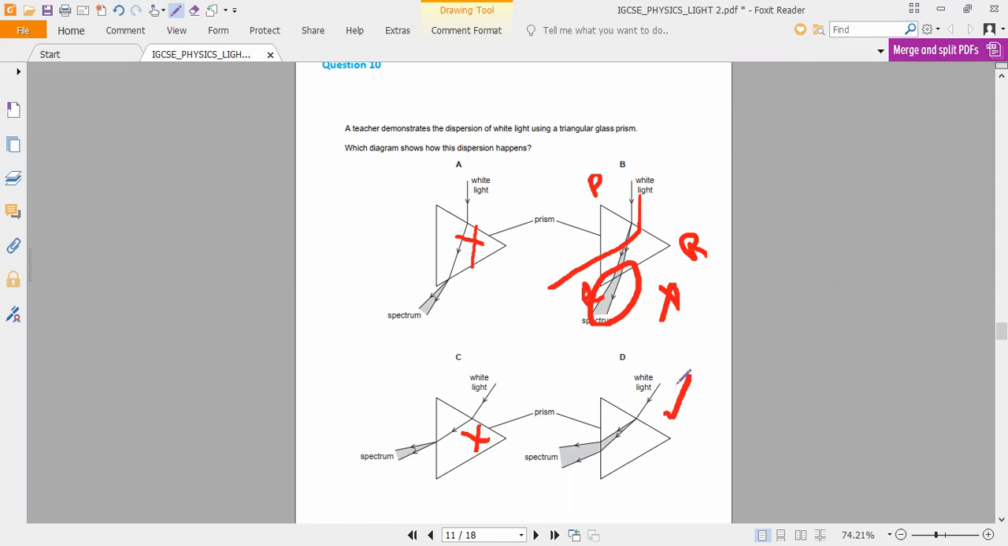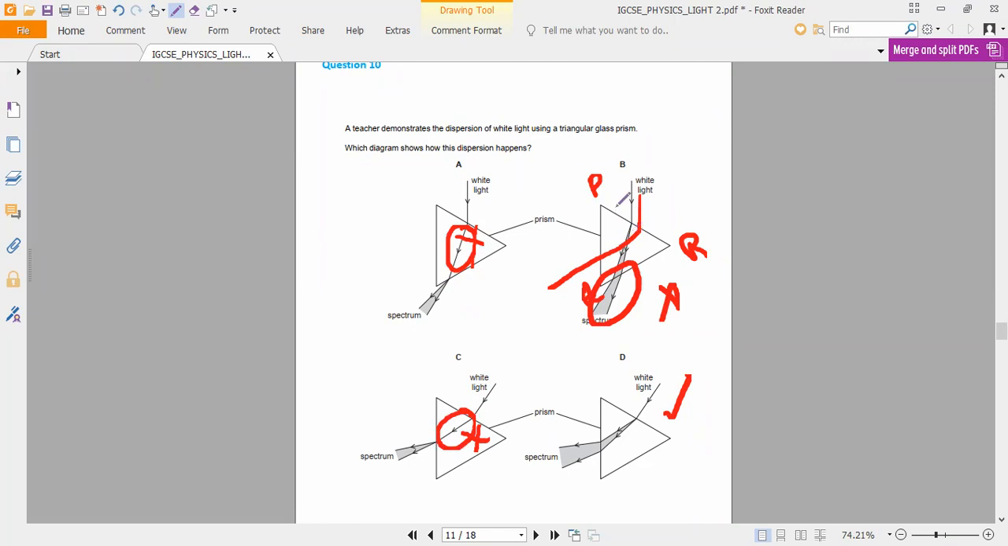So analyzing the question is more important. First, the two options A and C. Why were they deleted? Because in a triangular glass prism, dispersion takes place, and here dispersion is not taking place. Have you noticed it? That is why these two options we eliminated.